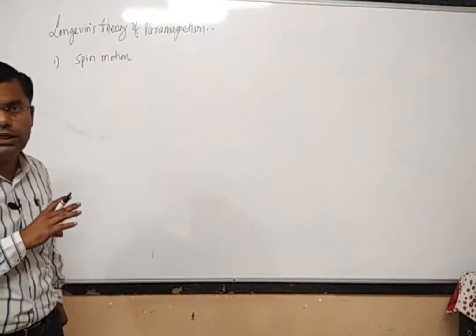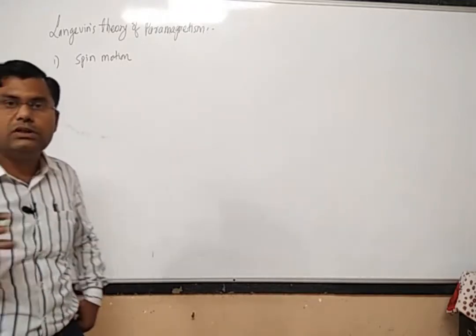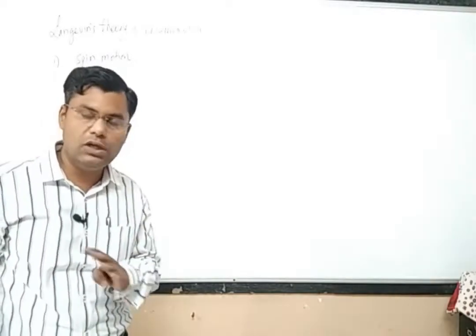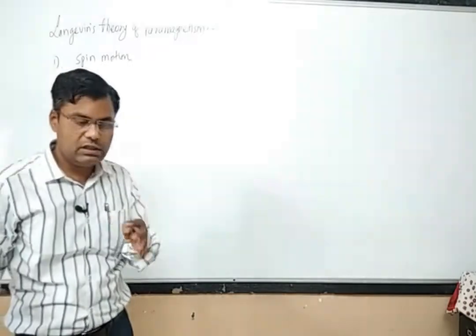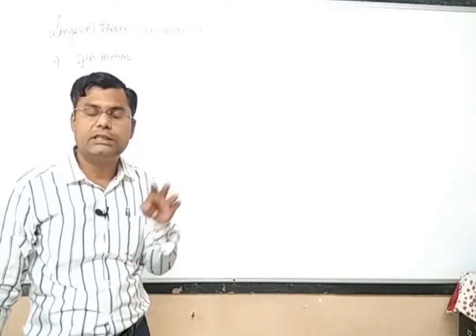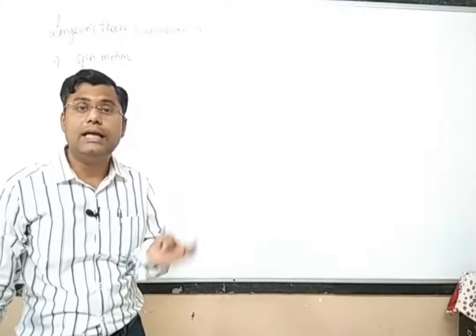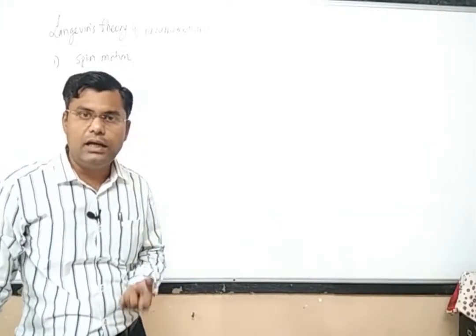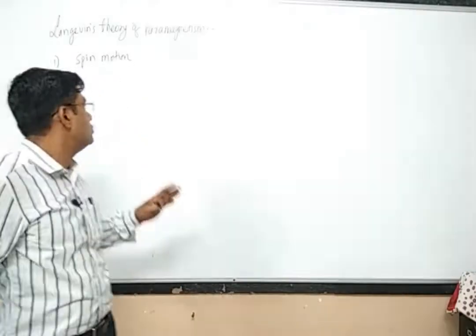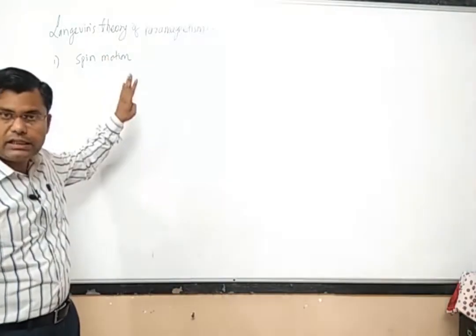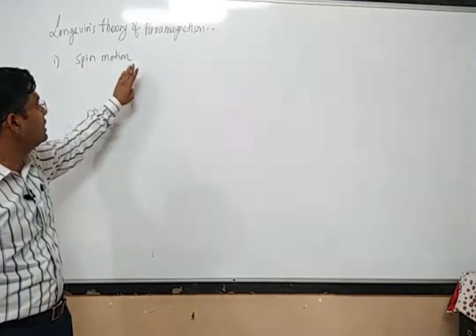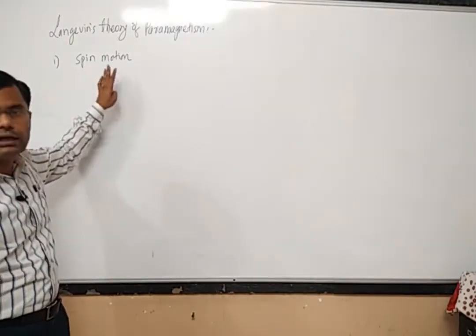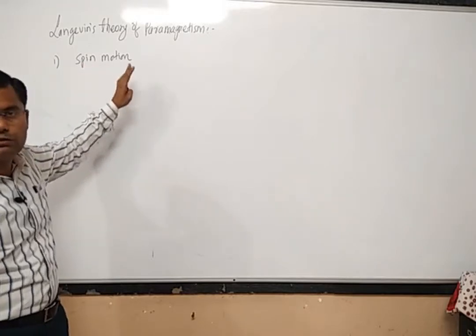Here the orbital motion of the electron is totally neglected, because no doubt there will be orbital motion, but whenever the orbit is placed in the external magnetic field, it will introduce a diamagnetic effect, and the susceptibility of that diamagnetism is very, very small, and hence we can neglect it. Even though diamagnetic effects are present, we are neglecting them. We are only considering the paramagnetic effect, and it is assumed to be due to the spin motion of the electron.